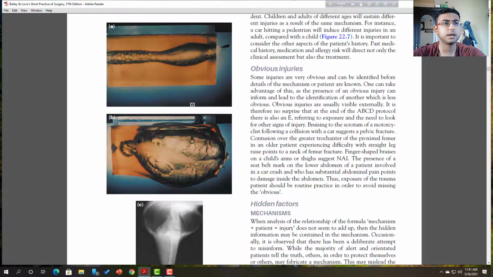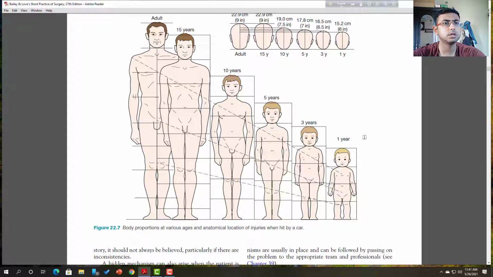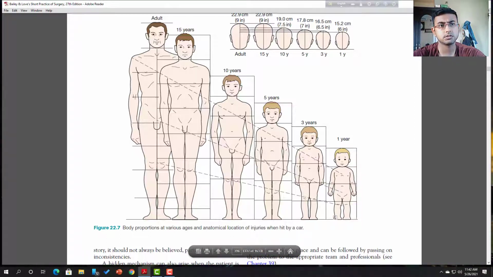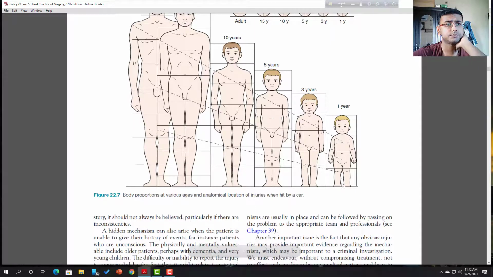Here are the other hidden mechanisms or obvious injuries that may be present. This is the child of various ages and the anatomic location of injury when hit by a car. An adult has one kind of car injury compared to a one-year-old child, because the child is small in stature and sits in the back of the car, so there is less chance of injury. An adult has a larger body surface area and can be placed in the front seat and may suffer more than the one-year-old. So there are some other variations of trauma at different ages.